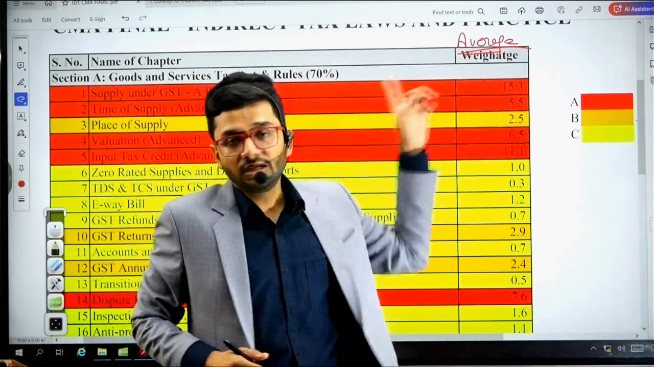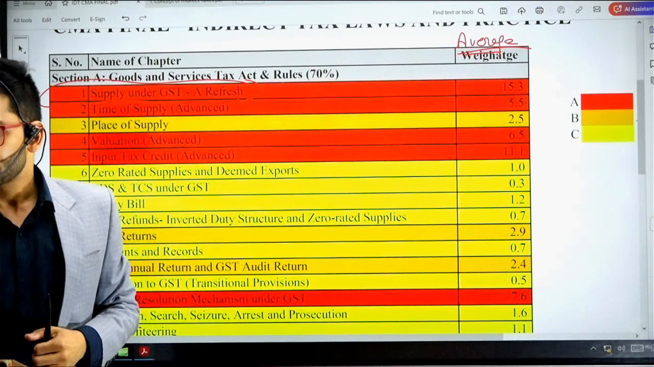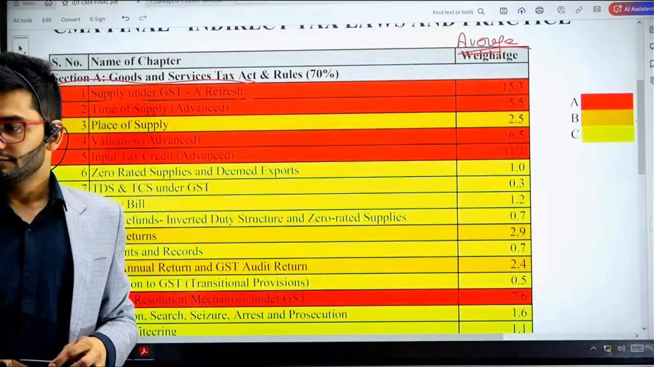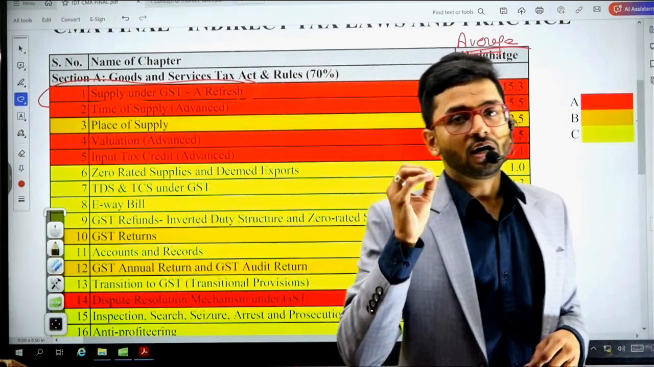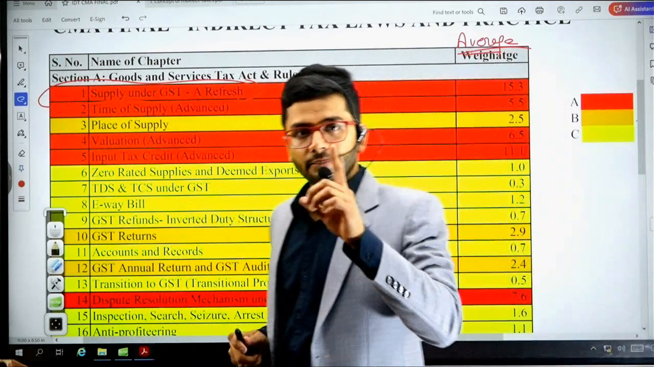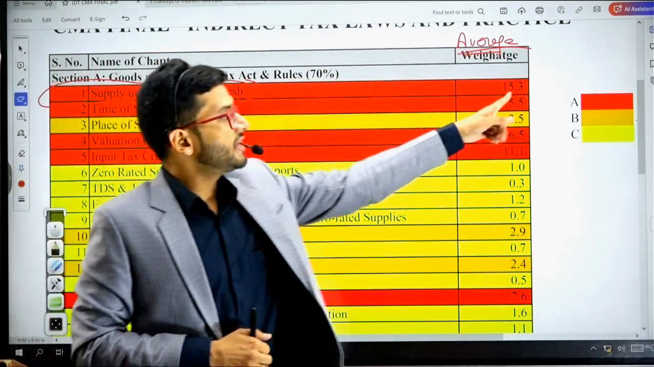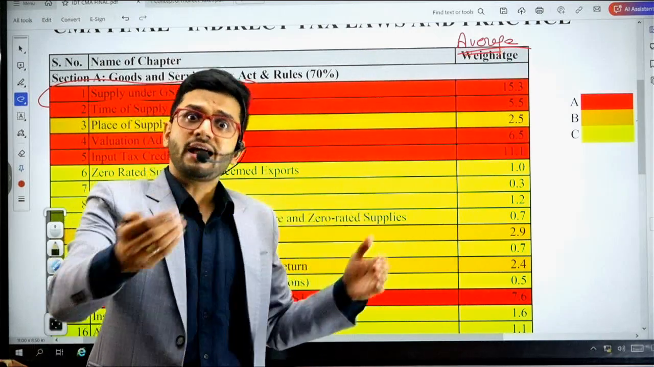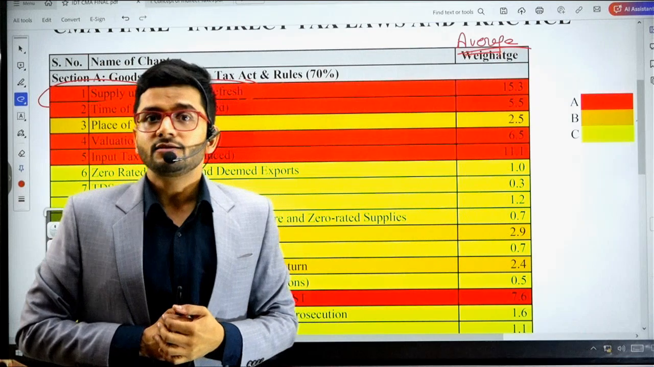So 15.3 marks, first chapter, last 10 attempts. So this is definitely the most important chapter of our syllabus. It will be categorized as category A, supply under GST, a refresh, 15.3 marks on an average in past examinations. So a very, very important chapter, category A chapter.